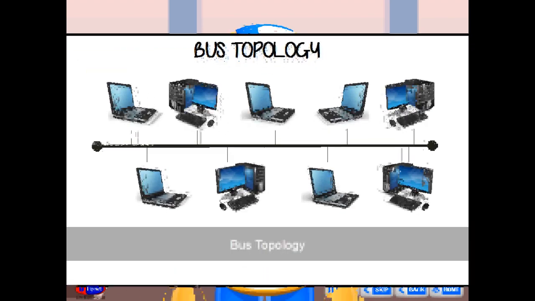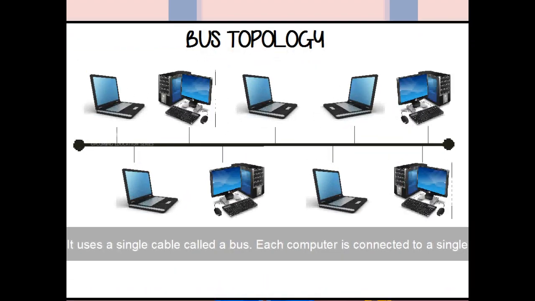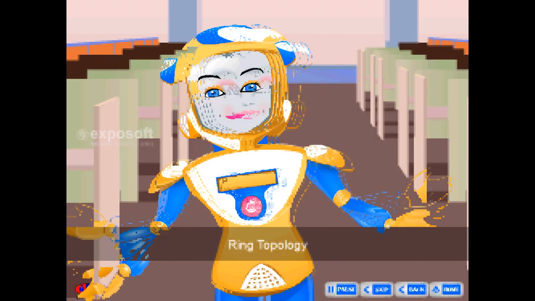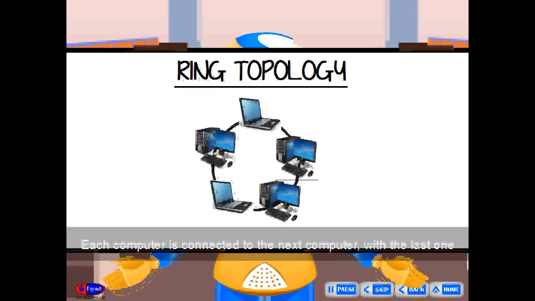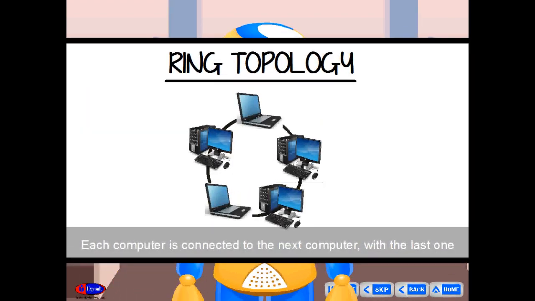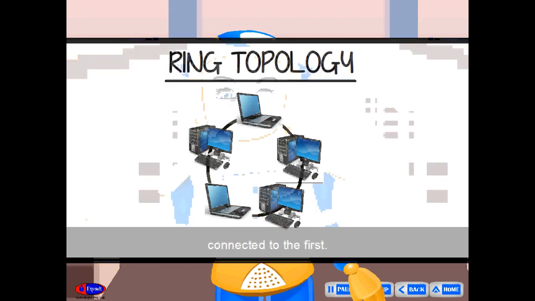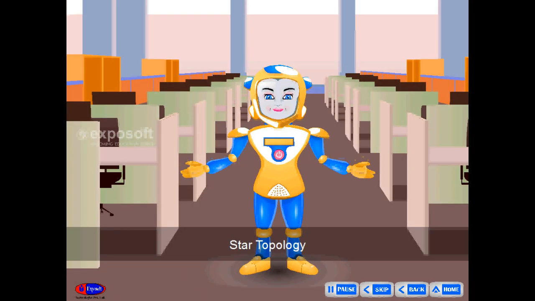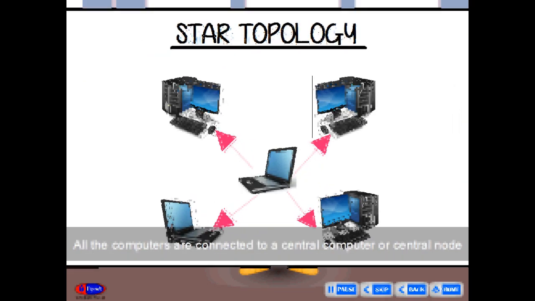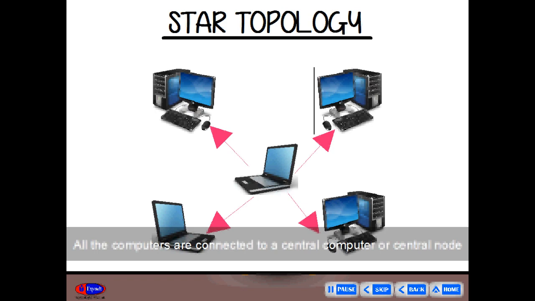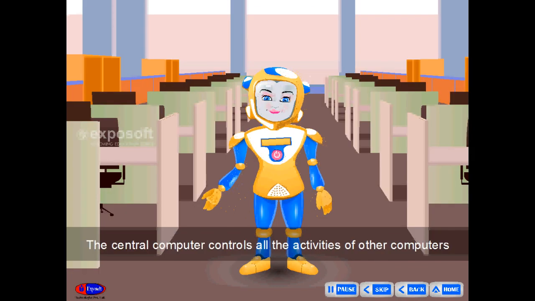Bus topology. It uses a single cable called a bus. Each computer is connected to the single cable through some kind of connector. Ring topology. Each computer is connected to the next computer, with the last one connected to the first. Star topology. All the computers are connected to a central computer or central node. The central computer controls all the activities of the other computers.